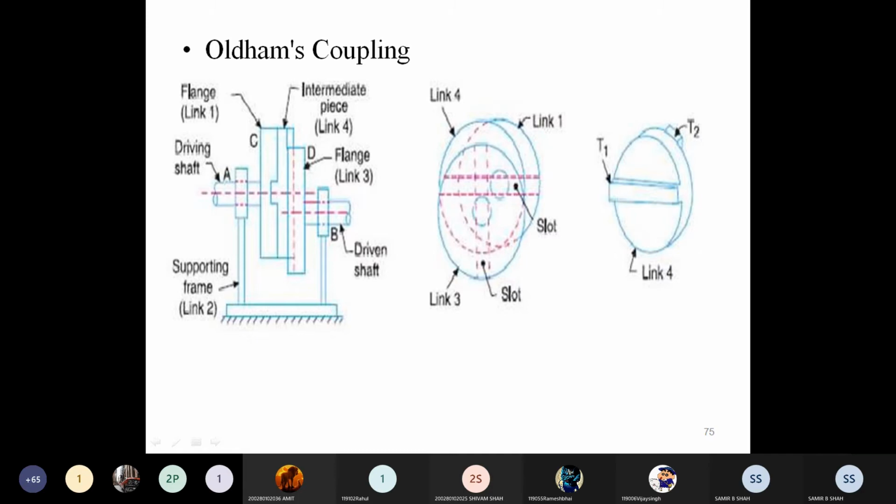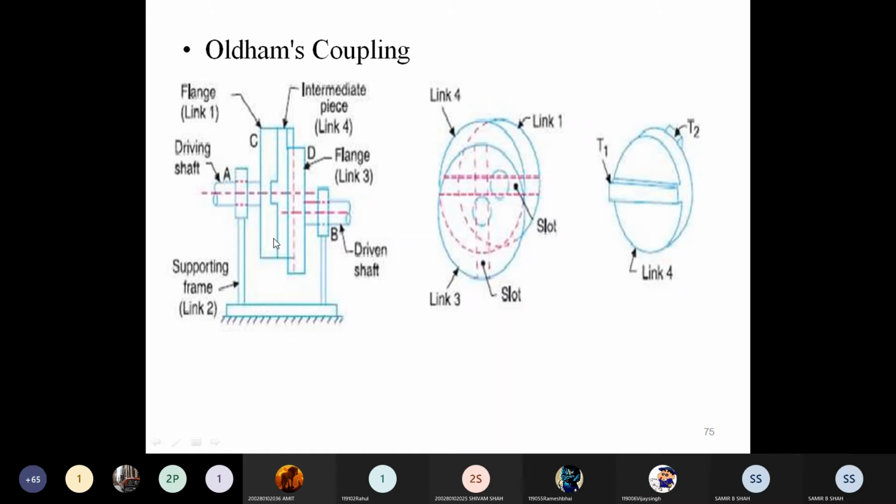So this intermediate piece can slide inside the slot in both flanges, either link 1 or link 3.